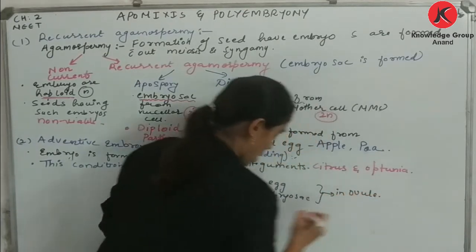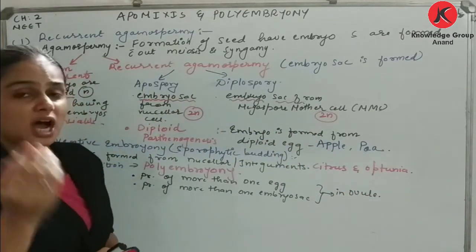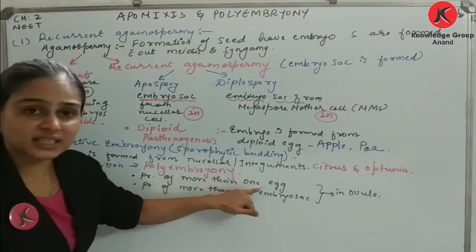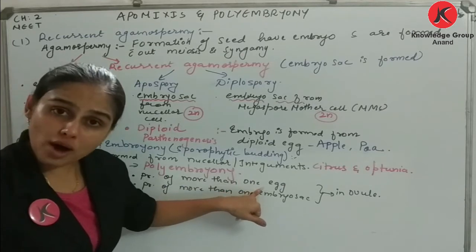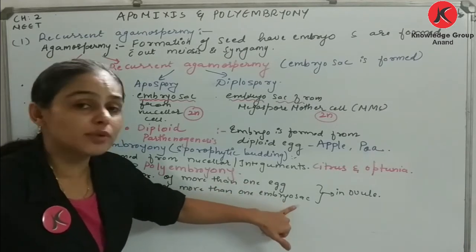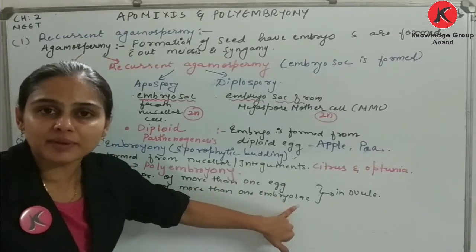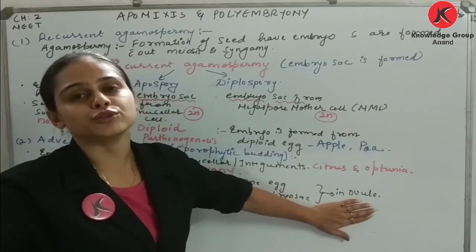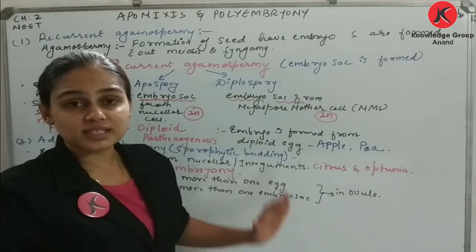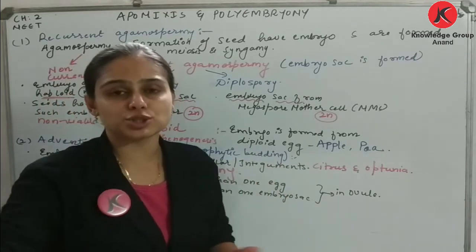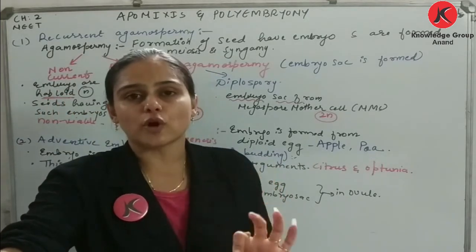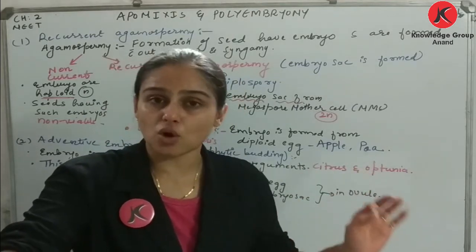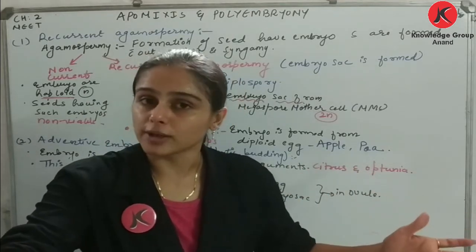Yes or no? When extra embryos are formed, two options are there. Either more than one egg cell, or else more than one embryo sac, that is, female gametophyte, is present within the ovule. Am I clear? So in these two cases, there will be formation of more than one embryo, and that is the case of our polyembryony.